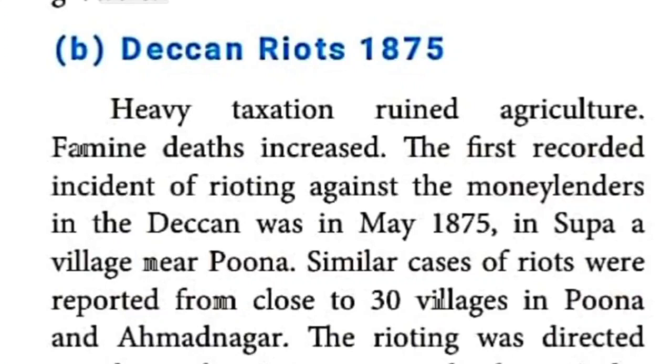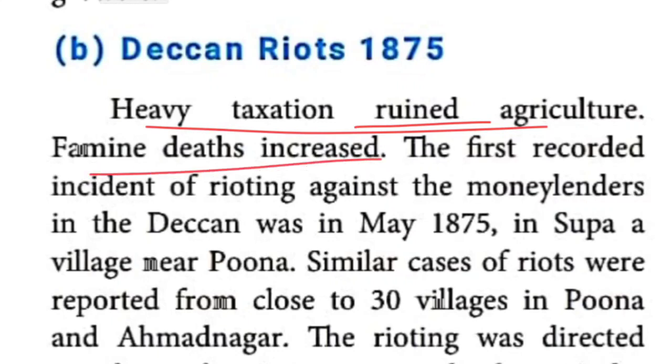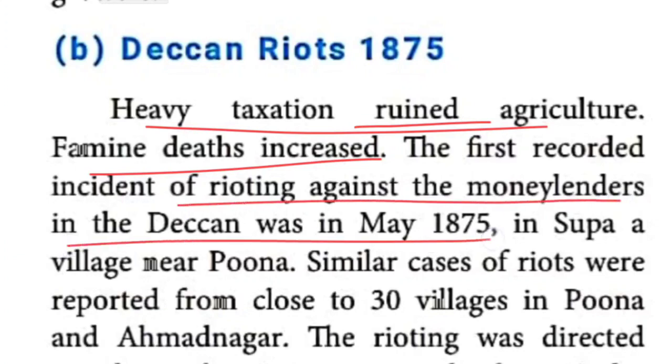Heavy taxation: the British levied taxes upon the Indian peasants, so the peasants suffered. Heavy taxation ruined them. What is meant by ruined? It is totally destroyed; the agriculture was destructed. Famine deaths increased. What is meant by famine? Extreme scarcity of food. Famine deaths increased.